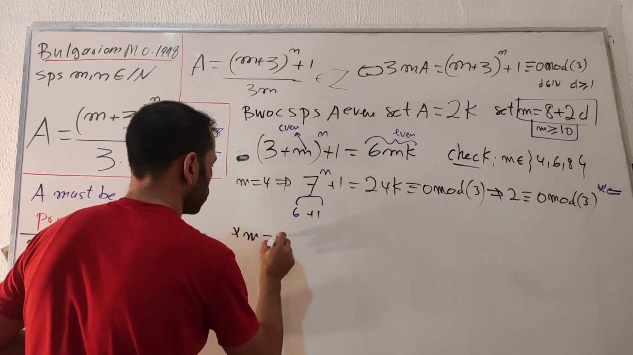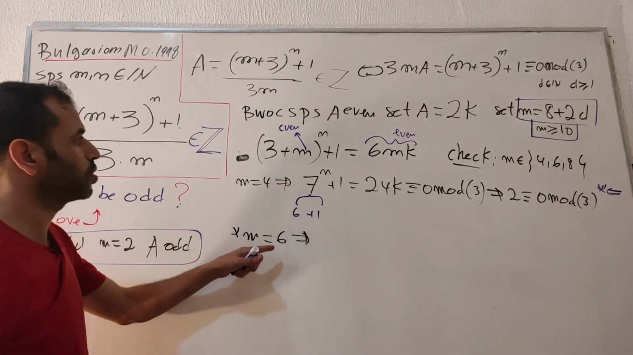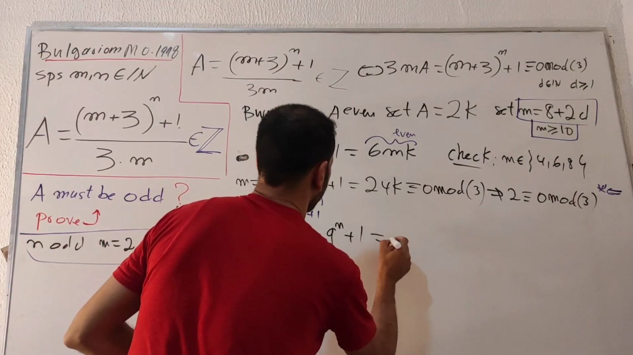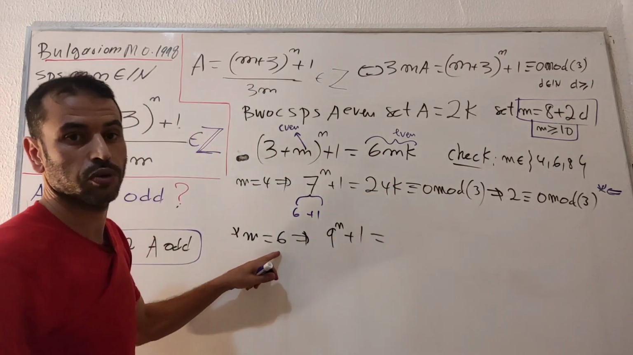m equals 6. Doing the same thing here. 3 plus 6, which is 9. I get 9 to the n plus number 1, which equals 6 multiplied by 6, which is 36k.